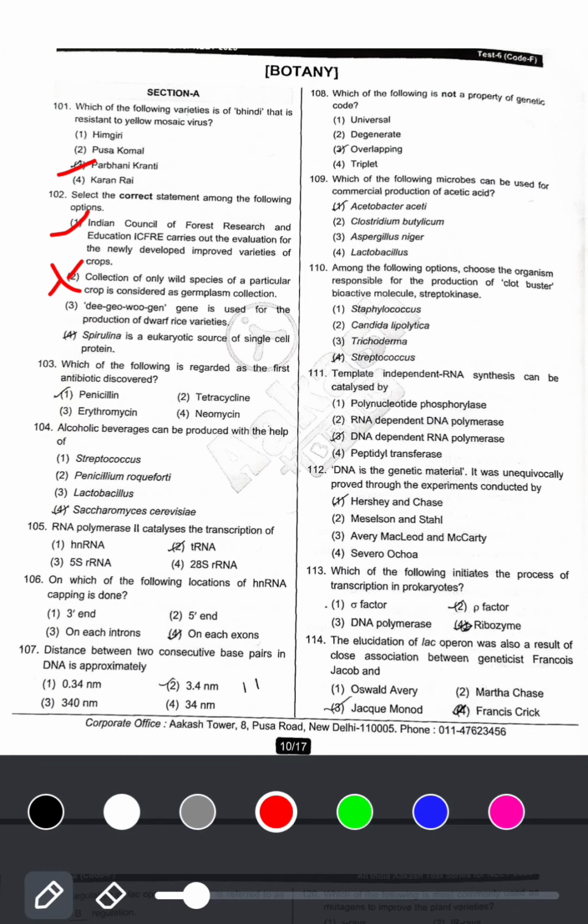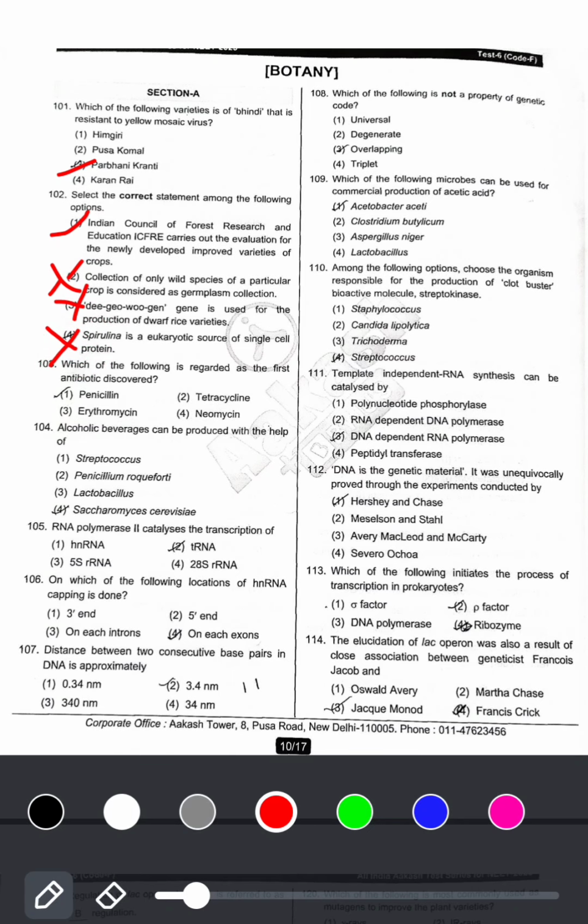Gene is used for the production of dwarf rice varieties. ये भी wrong. Spirulina is a eukaryotic source of single cell protein. ये भी wrong है. तो correct answer is 1.